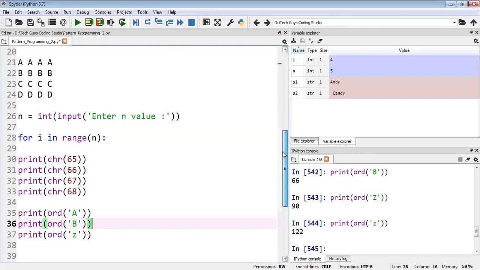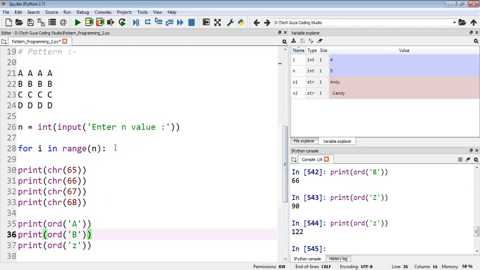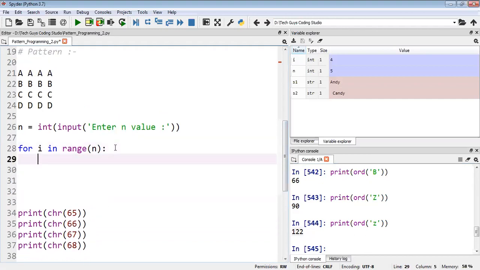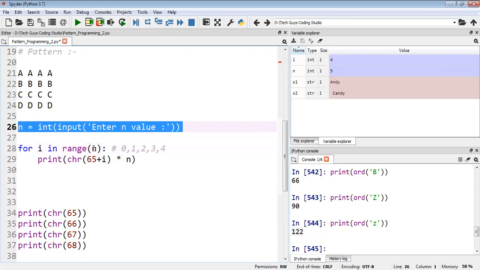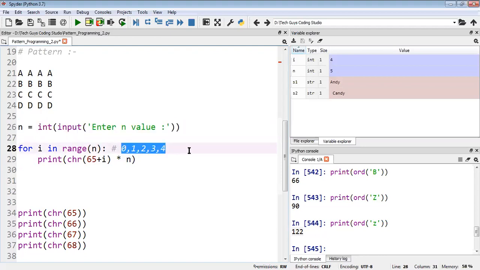Okay, so now we have that function, right? So I'll write here print, then chr of 65 plus i, star, n. First I will go for this example itself. So here, if the n value is 5, I'll take 0, 1, 2, 3, 4, like this. If I enter the 5 value, the range will be fixed, 0 to 4.